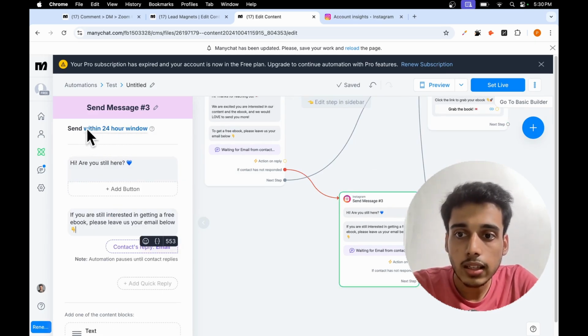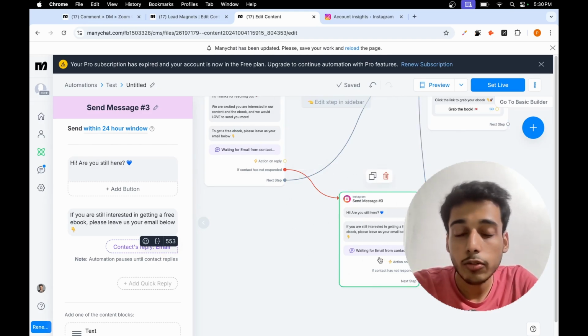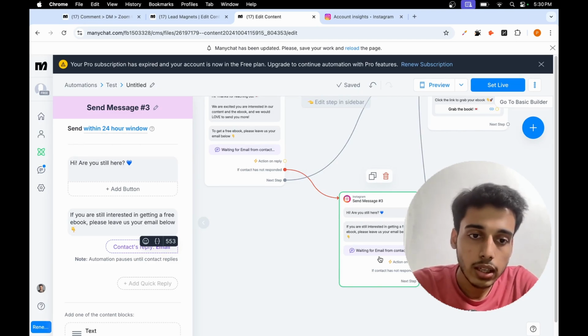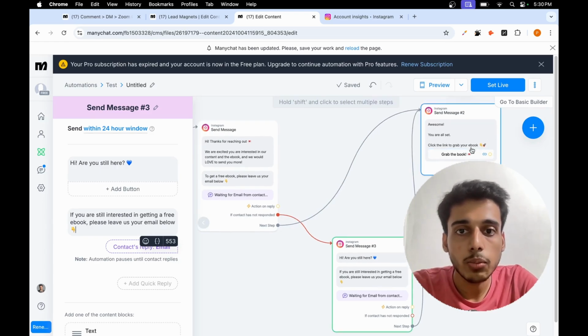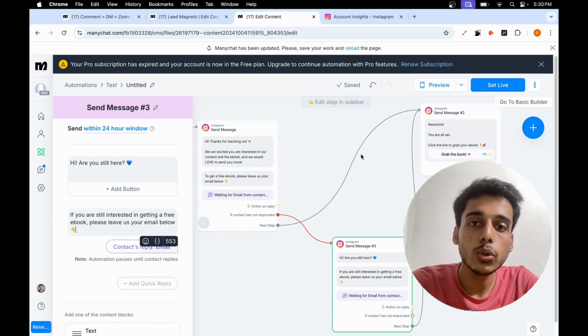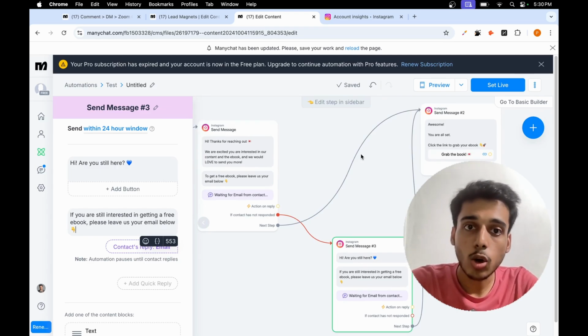You can see it's set to 24 hours, and after that they will be reminded that you forgot to add your email address. And if you are still interested in getting that freebie, then please let us know the best way to reach out to you. And if they do, then they will get the freebie link. So that's essentially how you use ManyChat automation to build your email list and actually nurture your leads into actual clients. Now let's talk about results.